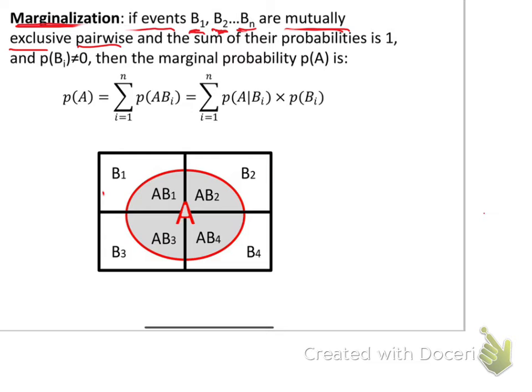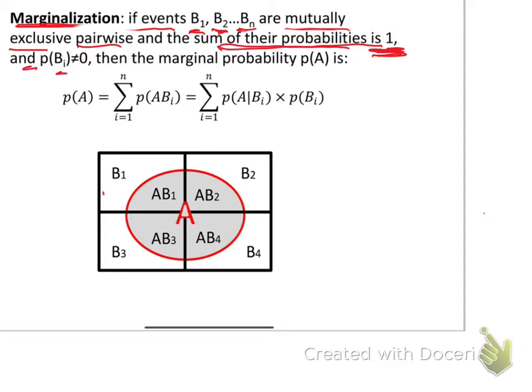And the sum of their probabilities is 1. If we have all the events and all the probabilities, the sum of all probabilities must add up to 1 if it is the full probability. So the full probability is 1. If I have blood group A, blood group B, blood group AB, and blood group O, there is no other chance. So the total probability of these blood groups is 1, so they are full.